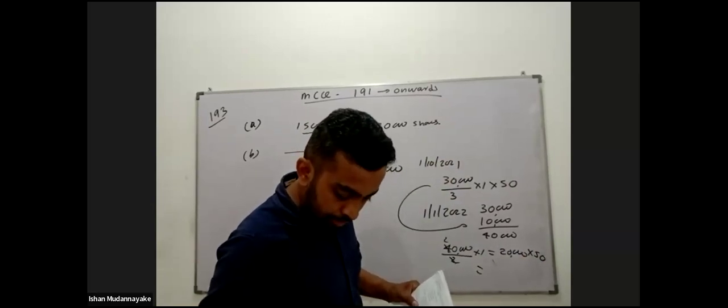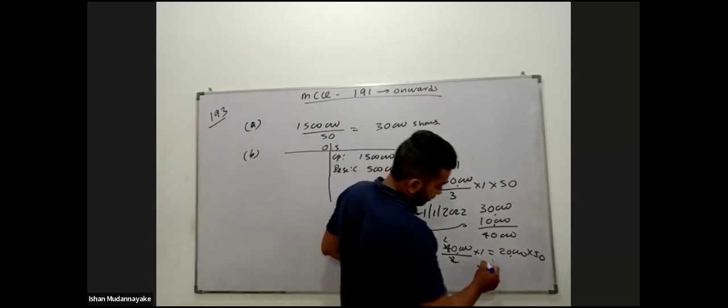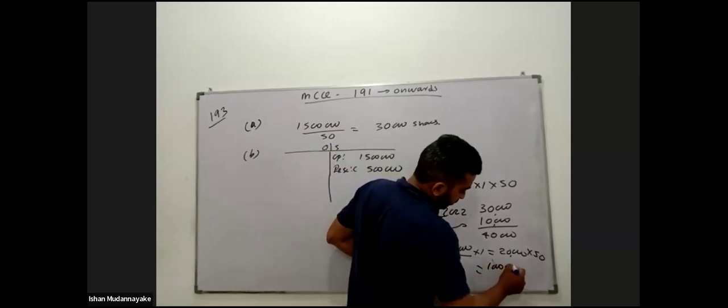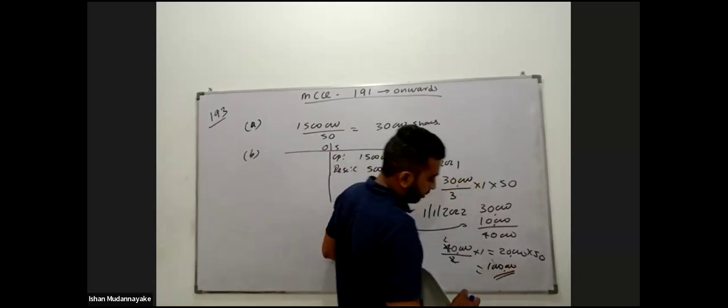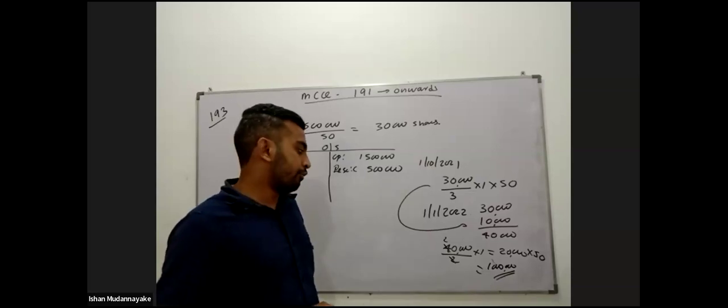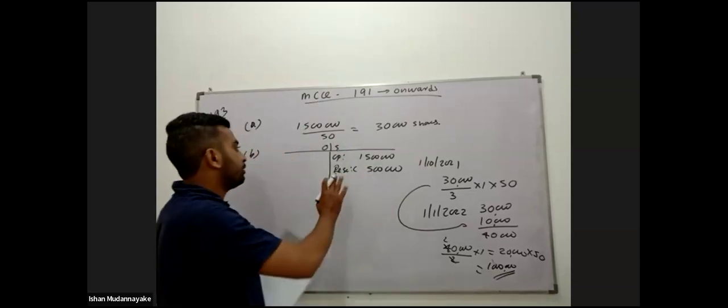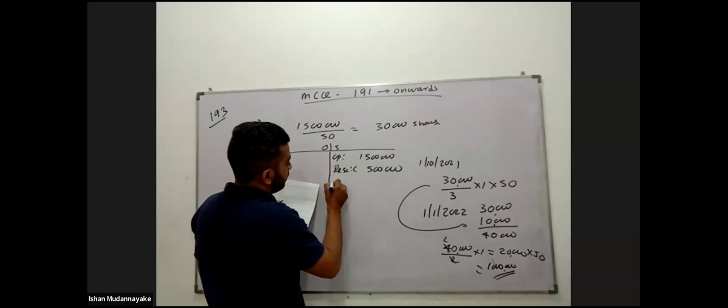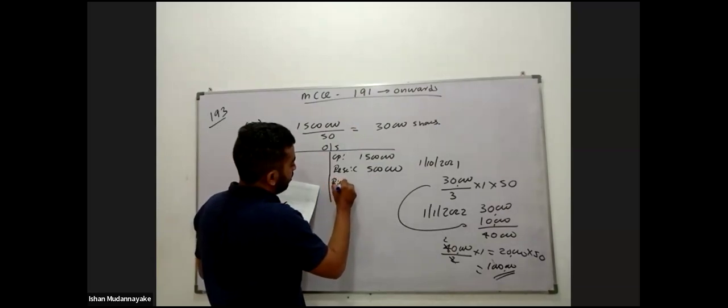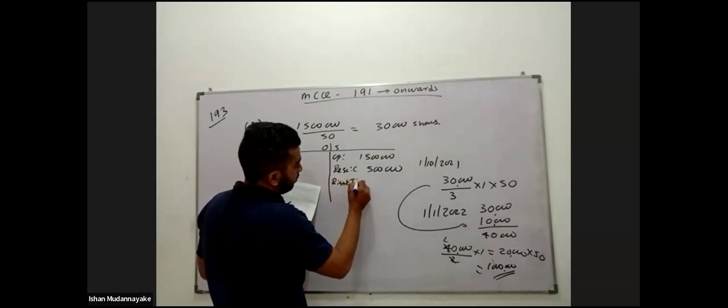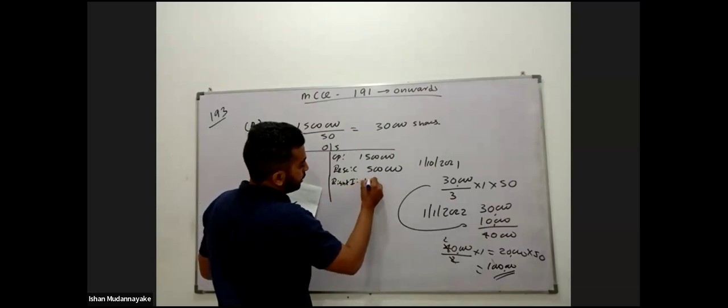Then 20,000 into 50 rupees, that is 1 million. Right issue 1 million. Cash book debit, ordinary share account credit 1 million.